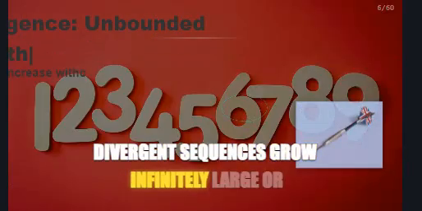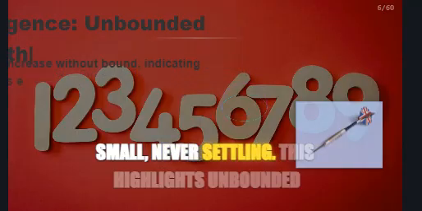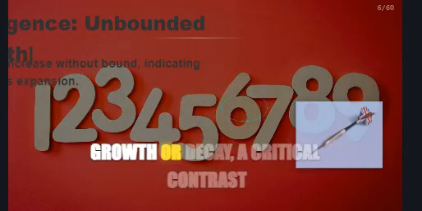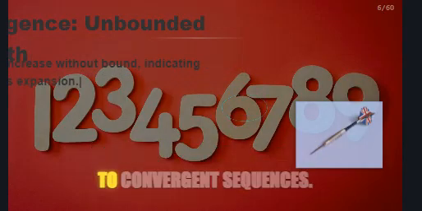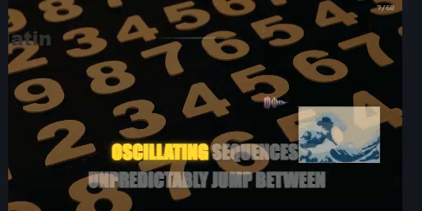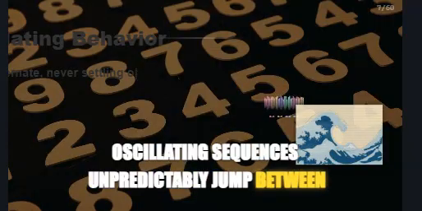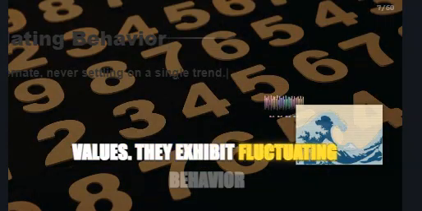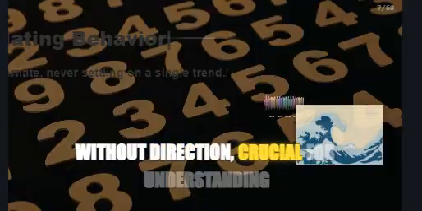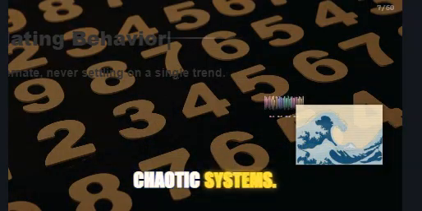Divergent sequences grow infinitely large or small, never settling. This highlights unbounded growth or decay, a critical contrast to convergent sequences. Oscillating sequences unpredictably jump between values. They exhibit fluctuating behavior without direction, crucial for understanding chaotic systems.